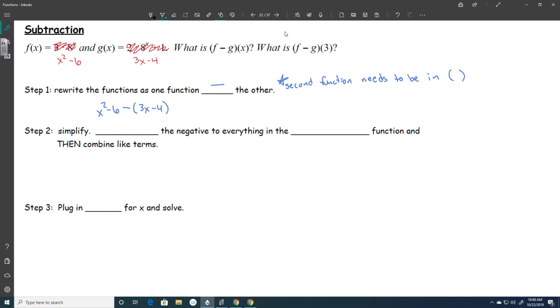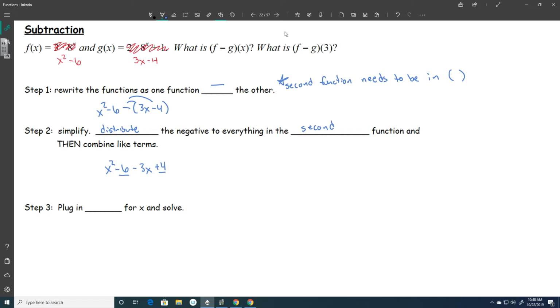And then I simplify. First thing that I need to do is to distribute that negative that's in front. I'm going to distribute this negative to everything in the second function. And then I'm going to combine like terms. So I have x squared minus 6 still. That hasn't changed. But then I minus 3x. And then this negative distributes to the negative 4, which makes it a positive 4. And that's why the parentheses are important. The minus 3x isn't a big deal, but if you didn't use parentheses, you would be minusing 4 right here, which is wrong.